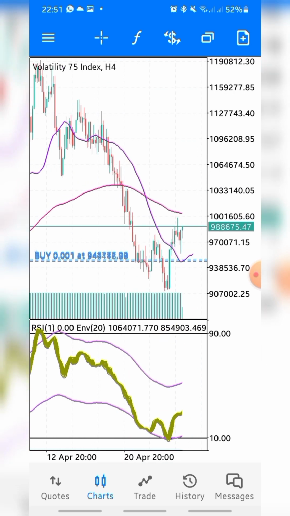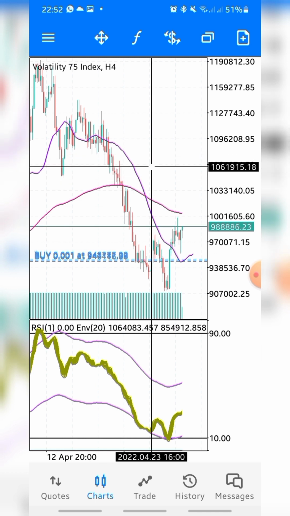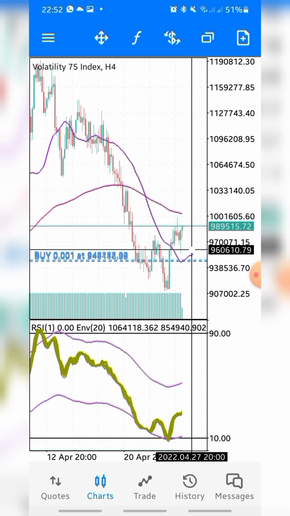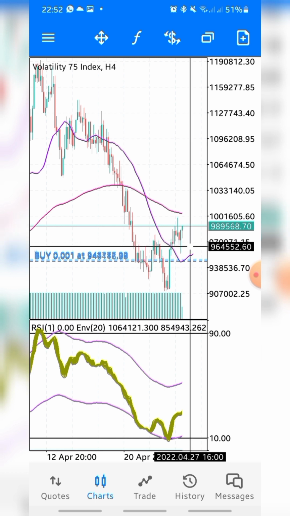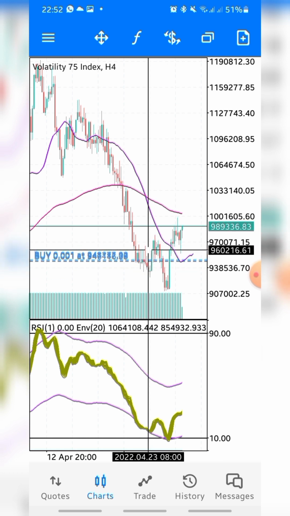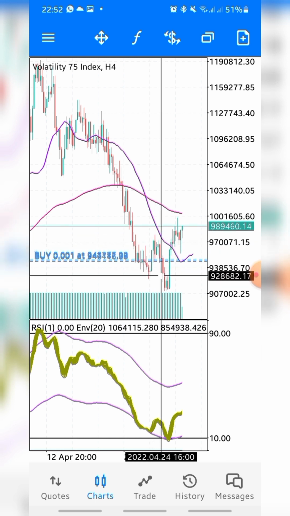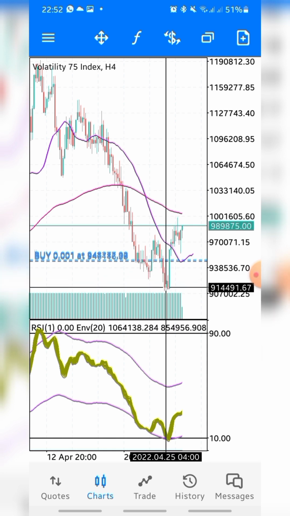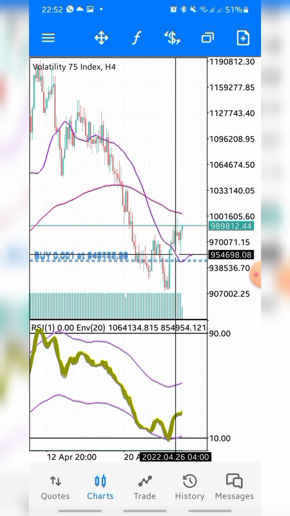Okay, I confirmed my uptrend using the red moving average on my daily time frame. The second thing I confirmed, I went into my 4 hours time frame and confirmed the trend using the purple moving average, which broke this price from below, which signifies that the market is ready for an uptrend. The third confirmation on this main chart is the chart pattern, which is a double bottom. And the fourth confirmation is the candlestick pattern, so I have 4 confirmations that this trend is ready to start.